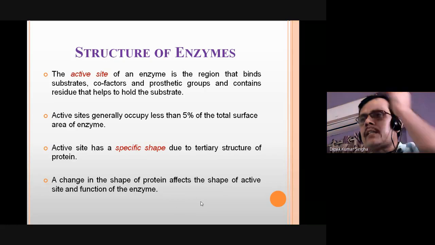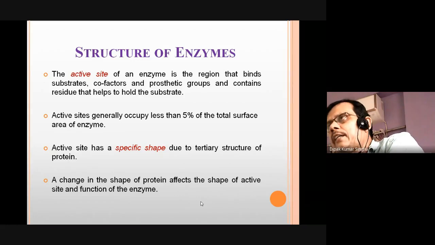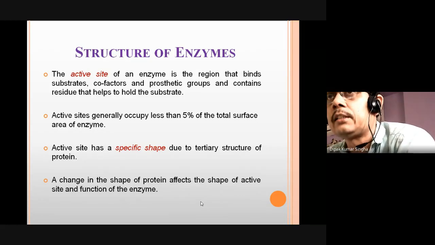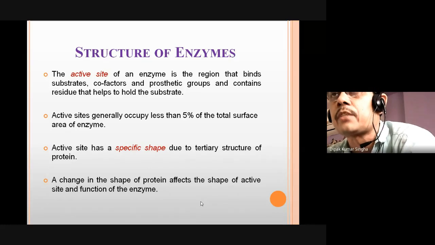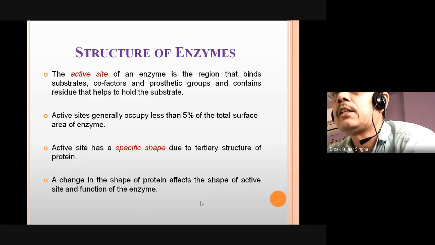The structure of the enzyme, first of all, is a three-dimensional structure. One part is the active site, another is the allosteric site. Allos means other, a Greek word. The active site is the binding site of the substrate. Generally, that small portion of the enzyme which binds with the substrate is called the active site, where the substrate can bind and where a drug can also bind. It is the region that binds the substrate, cofactor, and prosthetic group, and contains residues that help hold the substrate.